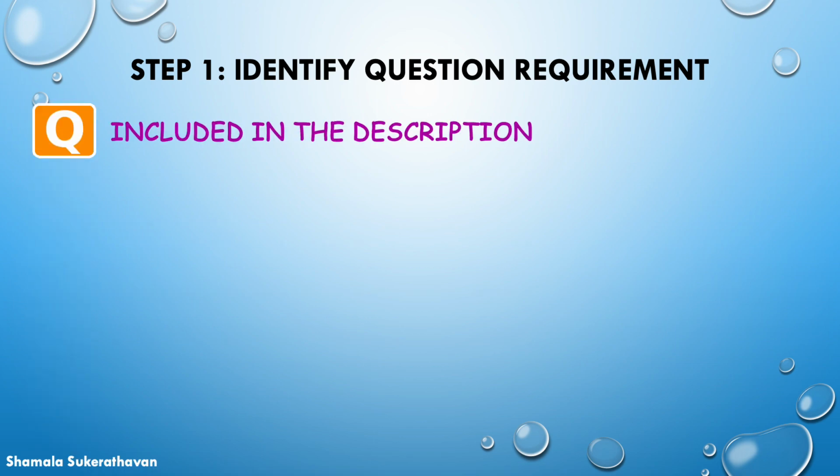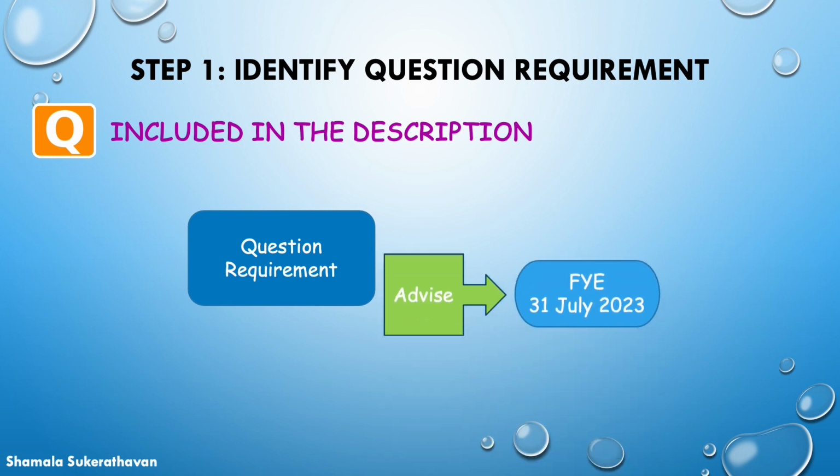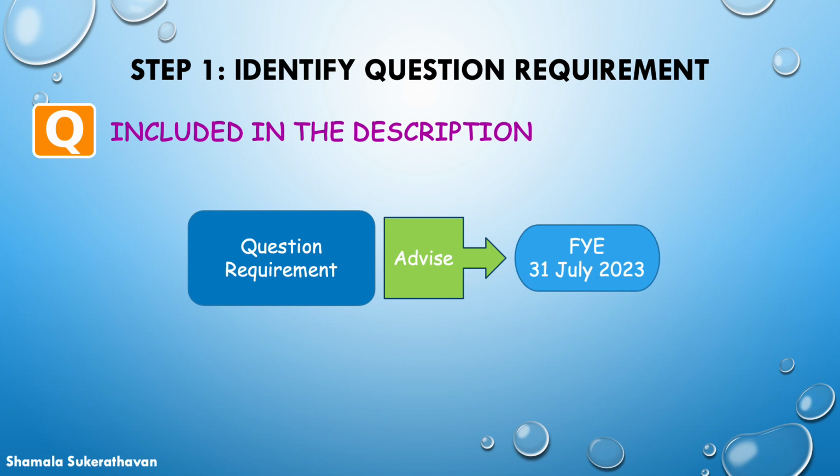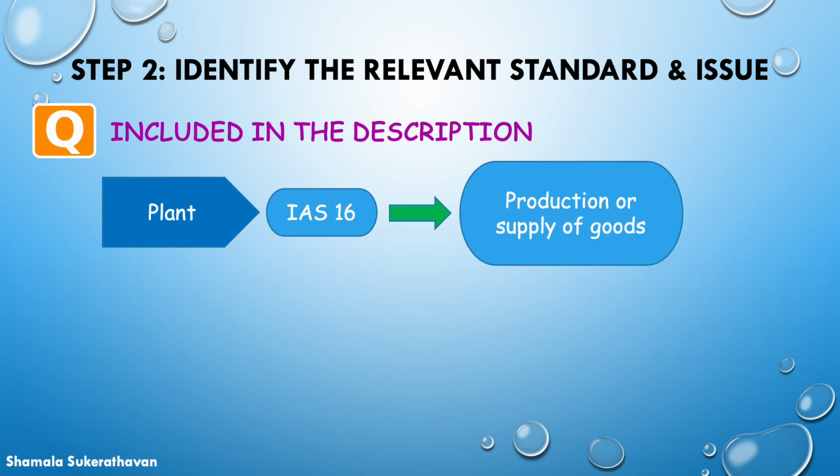As always, we'll start by looking at the question requirement, which is to advise Legend on how the new plant shall be dealt with in its financial statements for the year ended 31st July 2023. The new plant falls within the scope of IAS 16 as it is a tangible item held by Legend for use in the production or supply of goods.